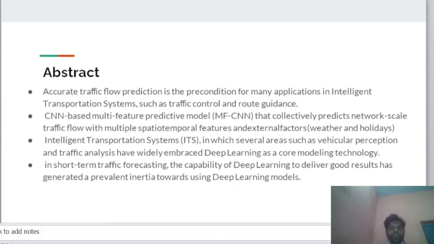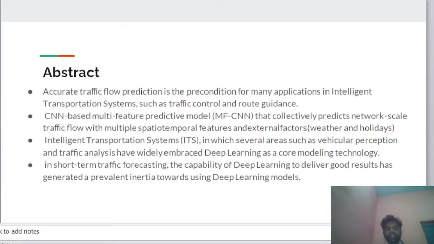Abstract: accurate traffic flow prediction is the precondition for many applications in intelligent transportation systems such as traffic control and route guidance. The CNN-based multi-feature predictive model MFCNN predicts network-scale traffic flow with multiple spectral features and external factors, weather and holidays.